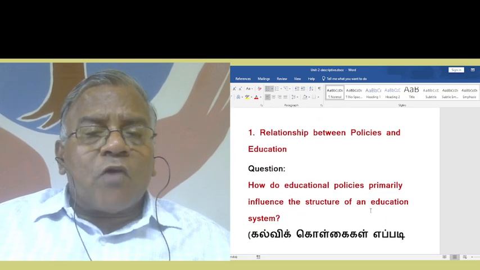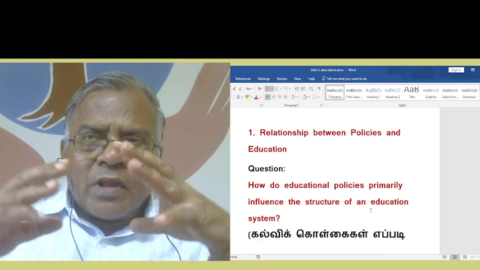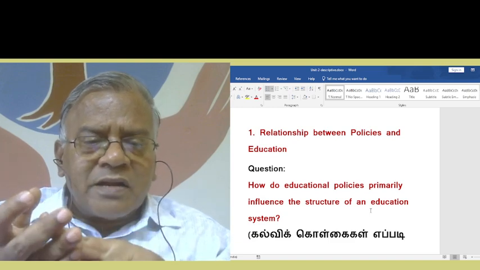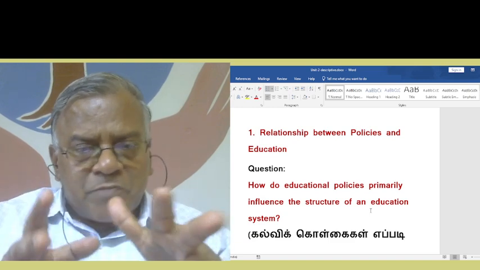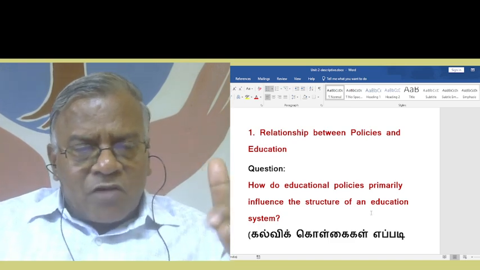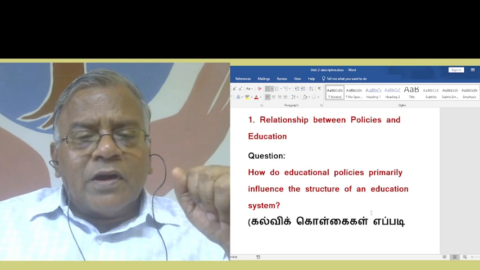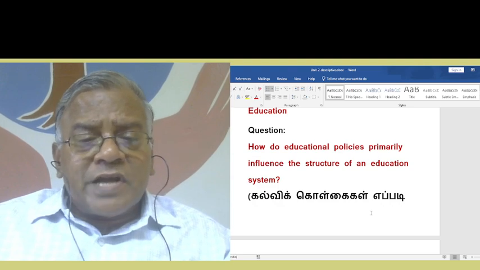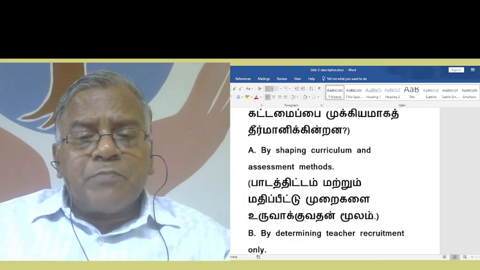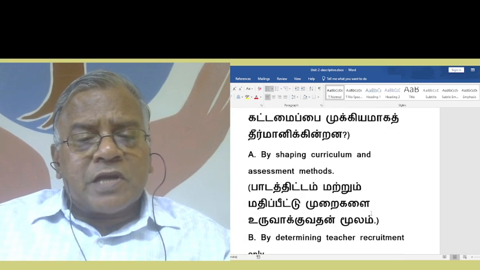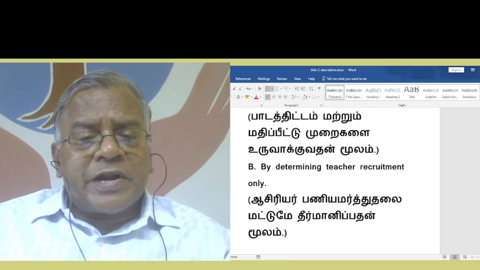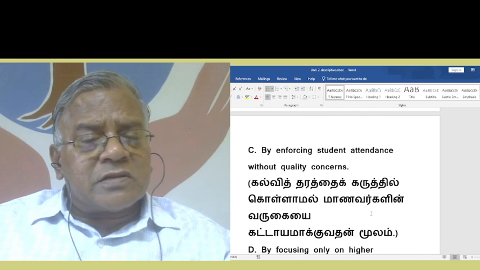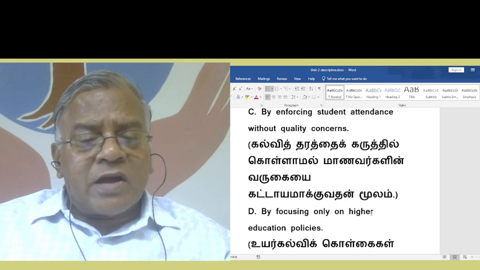Now, we are going for what you call critical questions: analysis, synthesis, and evaluation type of questions. In this area, what can be asked, right? How do educational policies primarily influence the structure of an education system? By different alternatives: by shaping curriculum and assessment method, by determining teacher recruitment only, by enforcing student attendance without quality concerns, by focusing only on higher education policies.